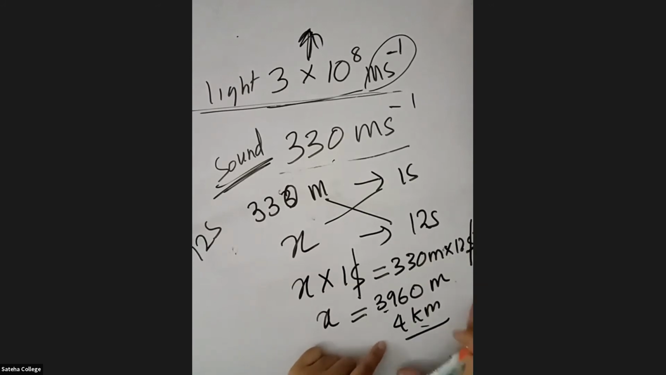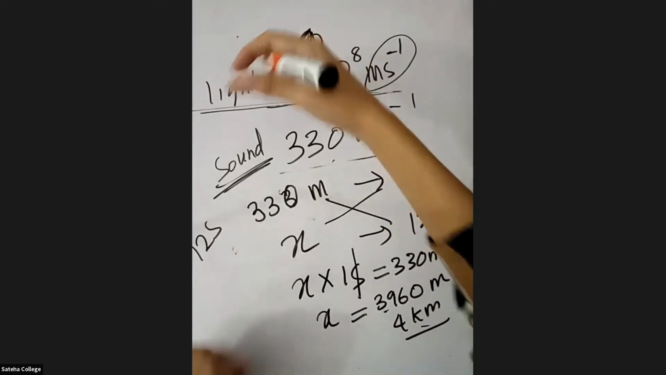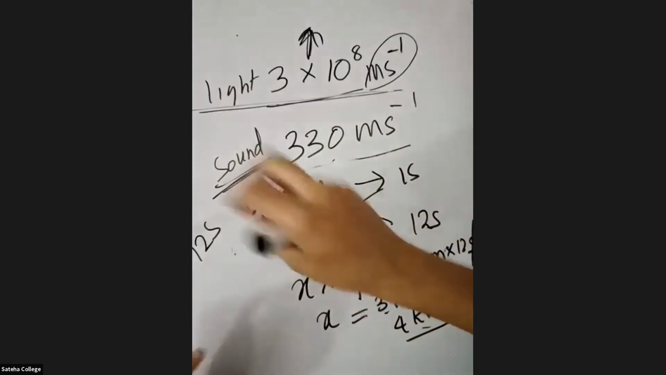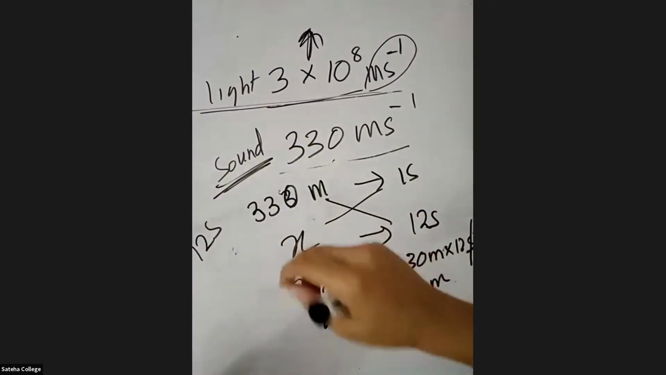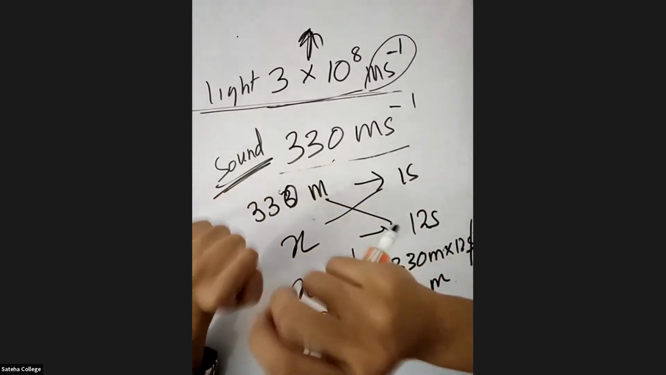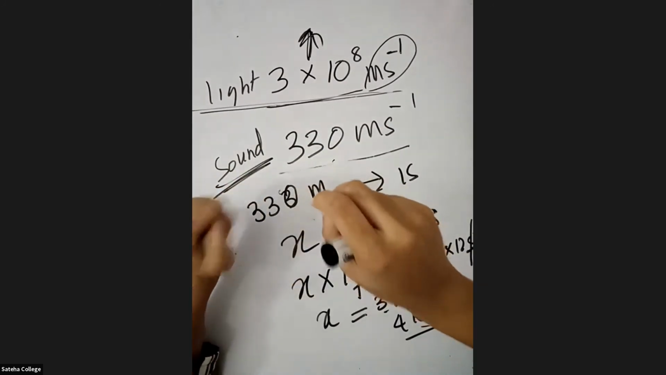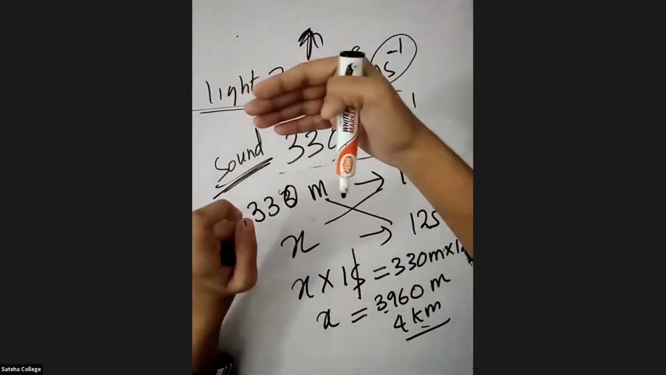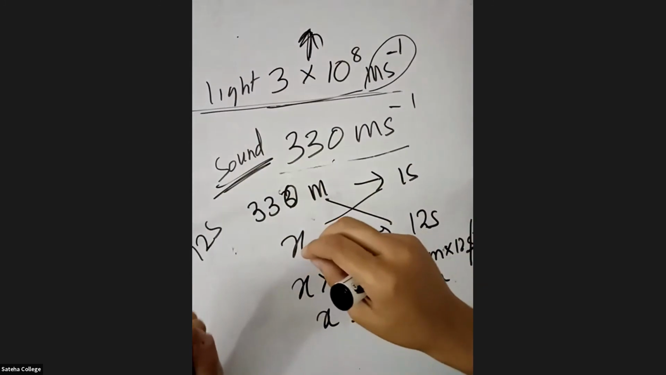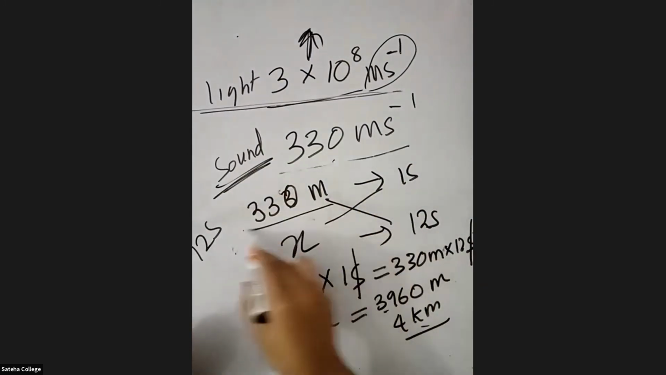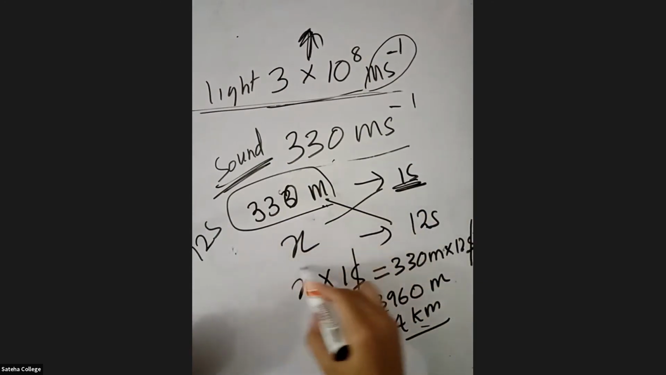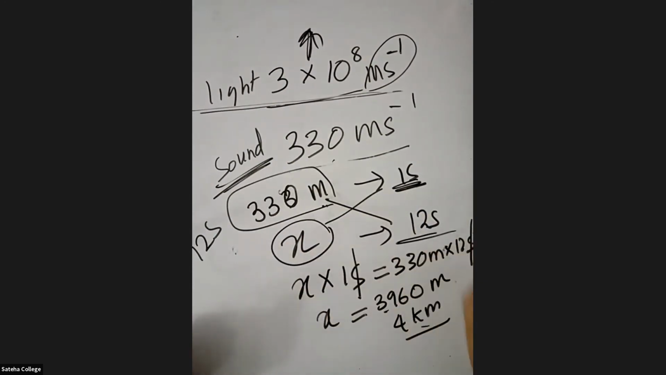Okay, so this is how you measure the distance between the lightning and the ground. If you are inside your house and you see lightning, you should switch on your stopwatch. Once you hear the thunder, stop it. Then you have measured the time between the light and the sound. You know that the sound travels 330 meters in 1 second, so we should find how many meters it travels in 12 seconds.